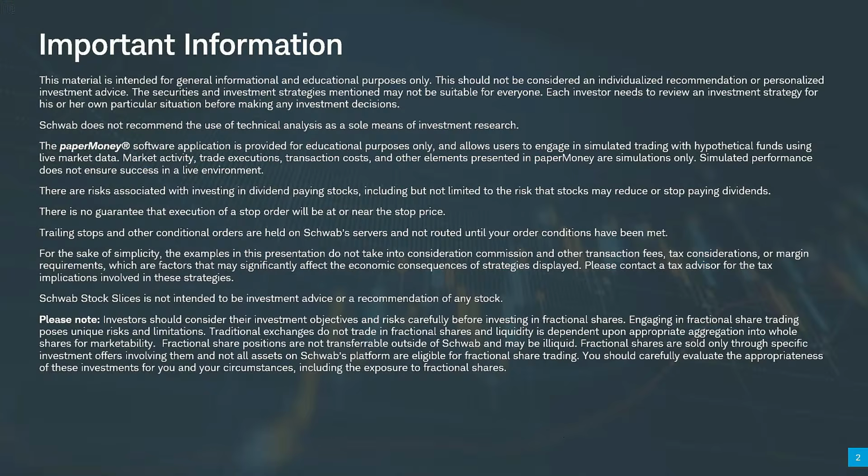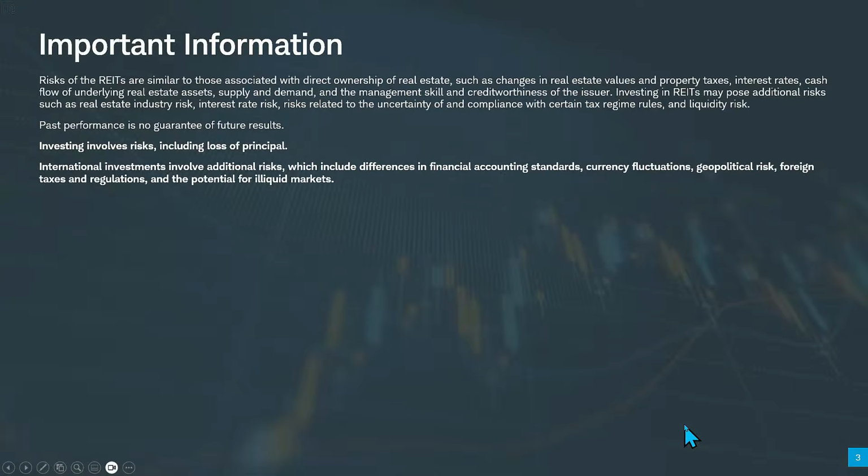There's no guarantee that the execution of a stop order will be at or near the stop price. Please remember that all investing involves risk, including the loss of principal. And we'll be looking at a few stocks today, at least one that is an ADR. That's an international stock that trades on the U.S. markets. International investments involve additional risk, which include differences in financial accounting standards, currency fluctuations, geopolitical risk, and so on. So be aware of that.